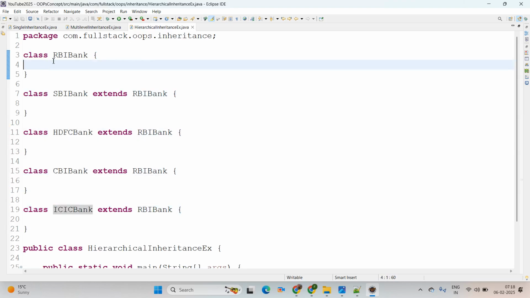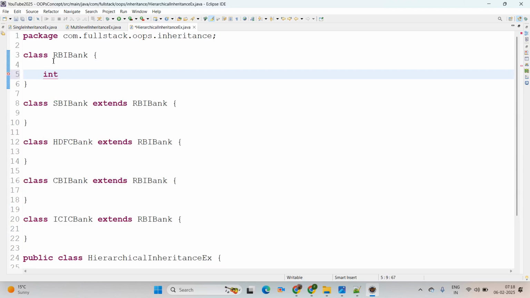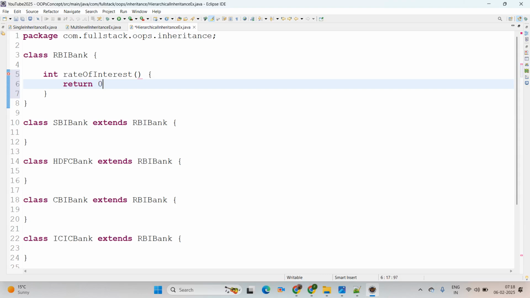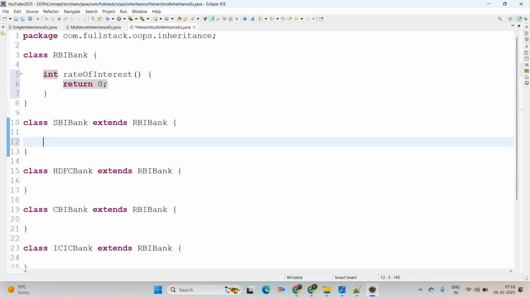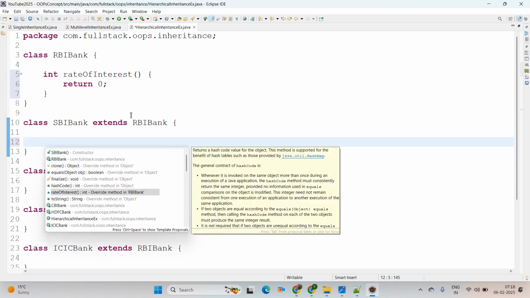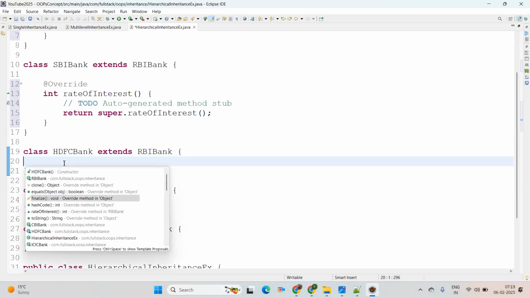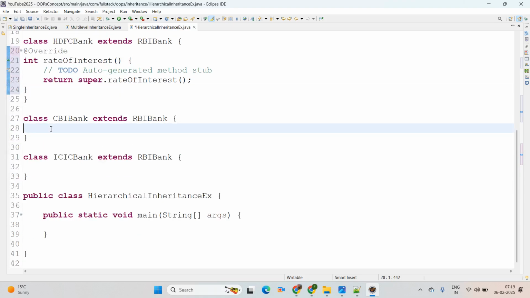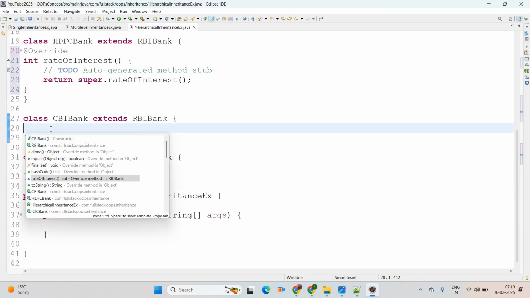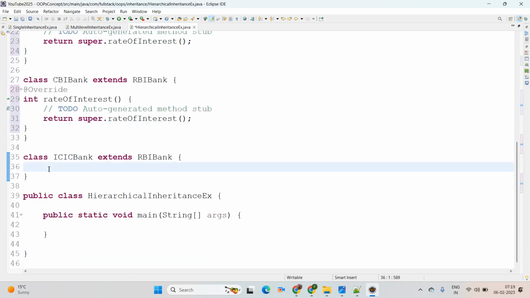Here we create one method, an integer method called rateOfInterest, and I am returning 0. You can also pass an input parameter here. You have the freedom to pass one, but it is not mandatory at all. Then I am using the override scenario. We pass rateOfInterest here, and rateOfInterest is the method we are trying to override. The same method is used here too: rateOfInterest.